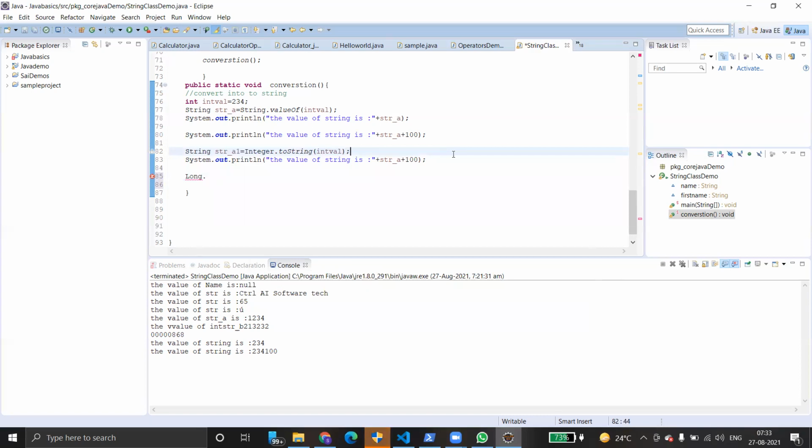Those are from string to integer, string to long. That's why we use parse. Correct. And if we want the exact opposite, integer to string, then we have to use valueOf. Correct. Okay, that is enough. So that is completed. Just let me know if you have any questions.